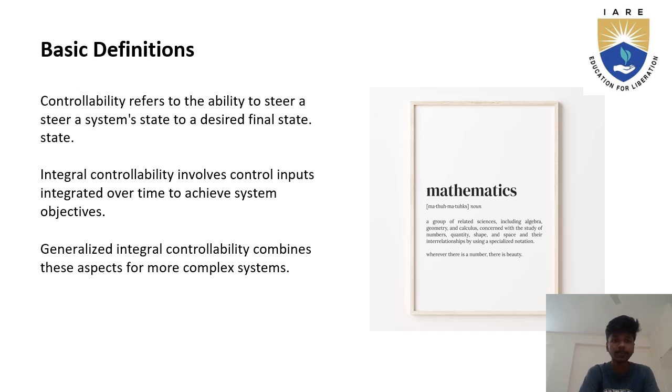Now, here comes the basic definitions. Controllability refers to the ability to steer the system state to a desired final state. Integral controllability involves control inputs integrated over time to achieve system objectives. Generalized integral controllability combines these aspects for more complex systems. This matrix includes the inverse of A, which accounts for constraints or uncertainties, rank condition, applications. Integral controllability implies the system states can be controlled to zero or any other desired value over a finite time interval.